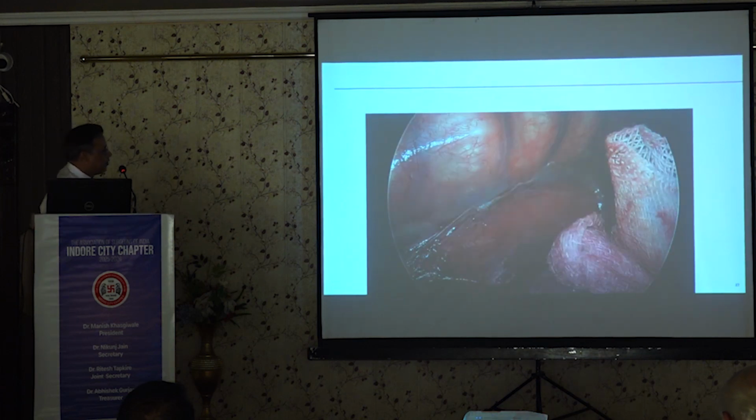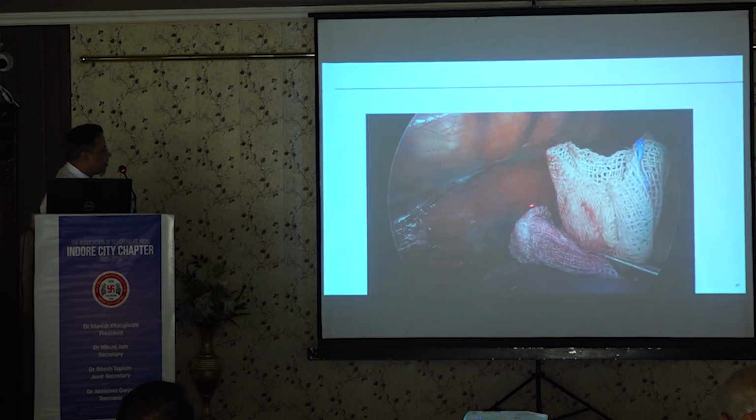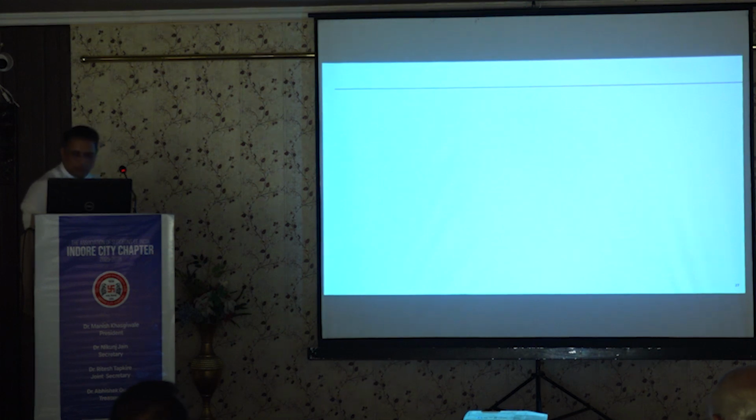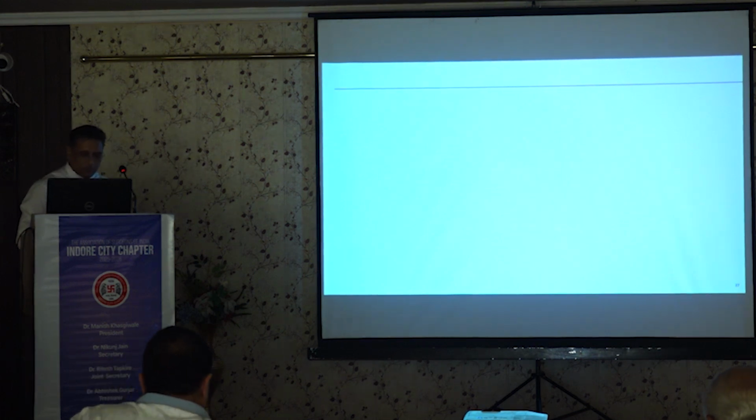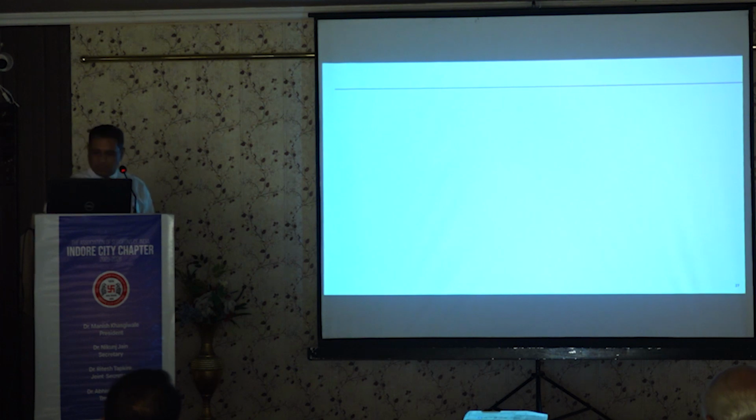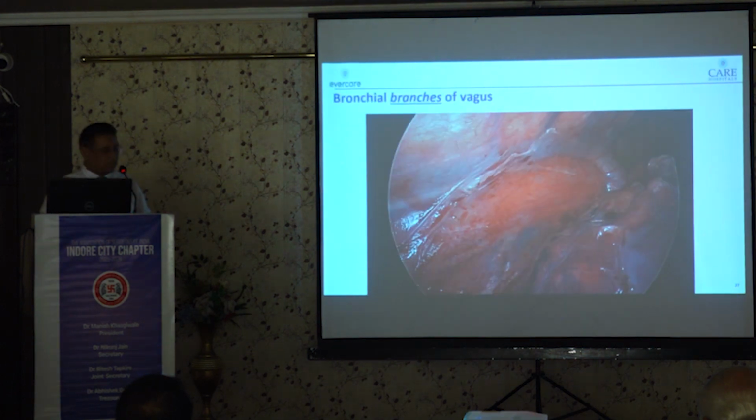Here we can see the reflection of the vagus nerve under the mediastinal pleura. Sorry for the trouble. Something is happening. Somewhere here we can see the reflection of the vagus nerve, and we need to divide at this level and preserve the branches which are going into the bronchus.